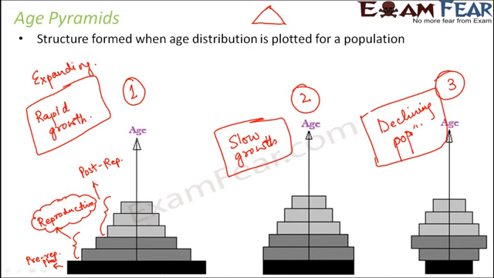When you look at the base of the pyramid, here you see a huge number of individuals at the base, which shows that they are capable of going to further phases. But when you look at this one, the number of individuals is very less here. In fact, they have reduced. So this is an example of a declining population. Age pyramids are very important because they tell us so much about the growth prospects of a population.